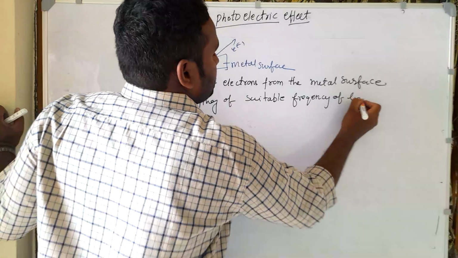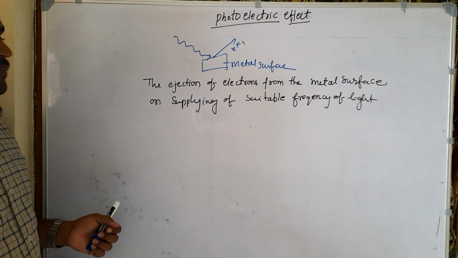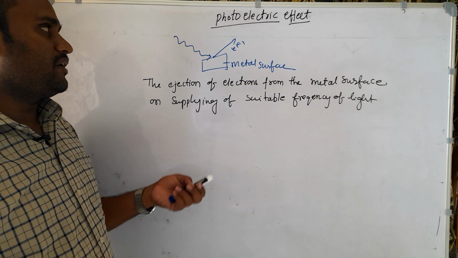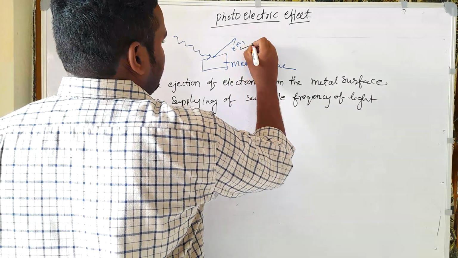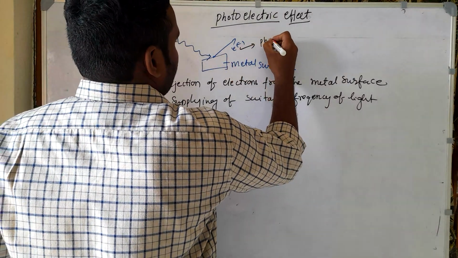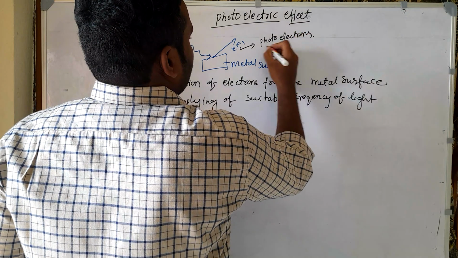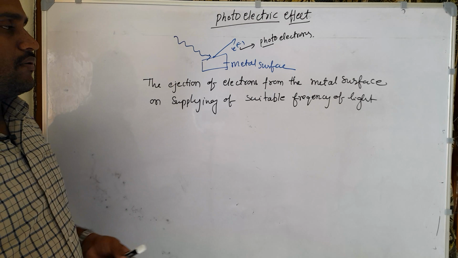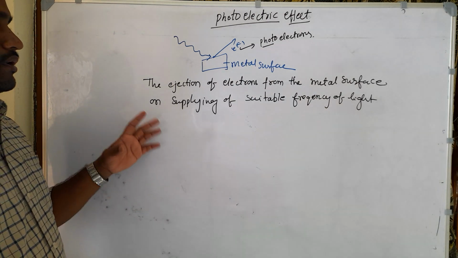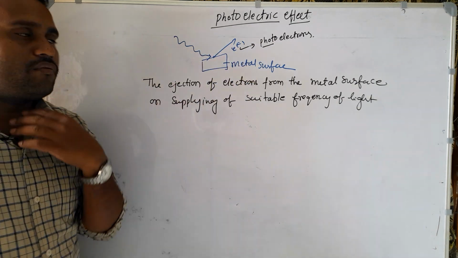That is called the photoelectric effect. The electrons which are ejected are called photoelectrons. Here photo means light. So the total phenomenon is called the photoelectric effect, and the electrons ejected are called photoelectrons.